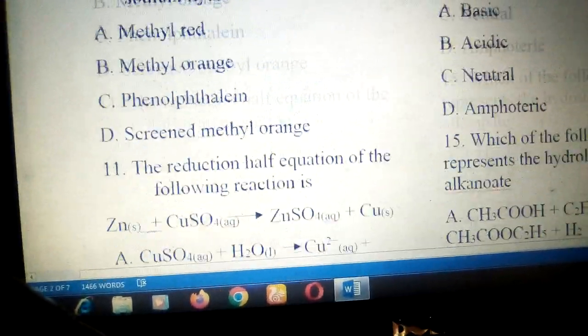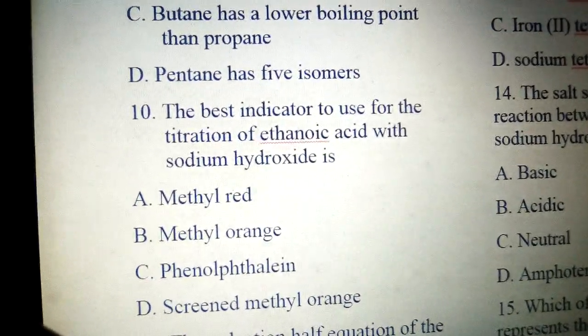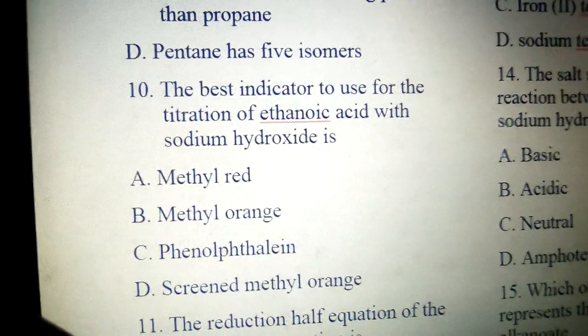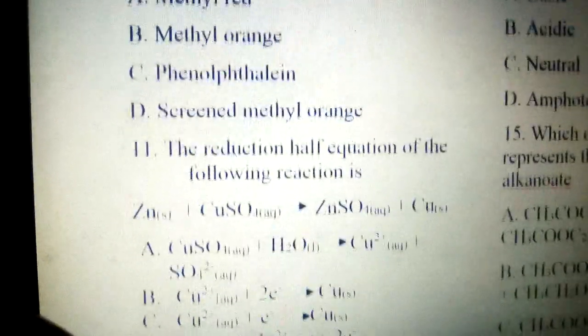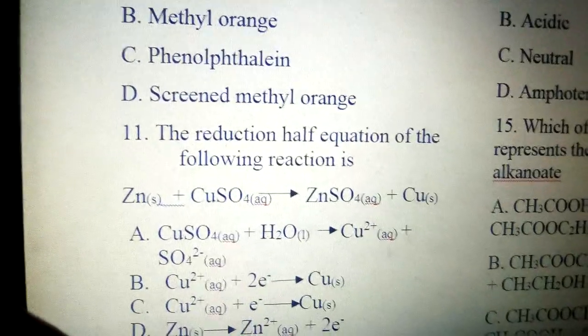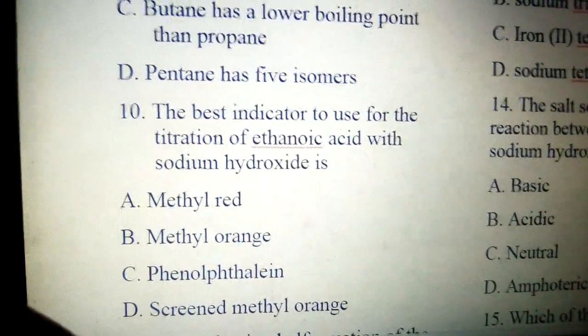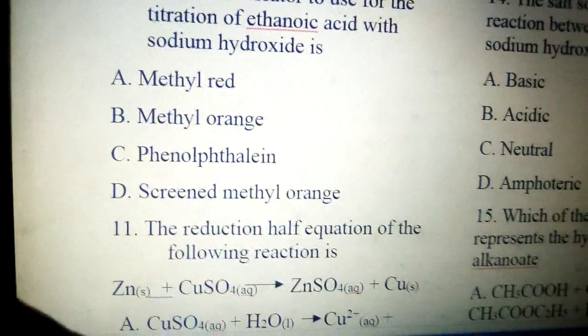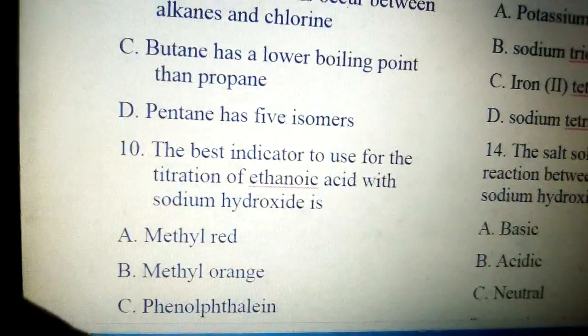Going to number 10. The best indicator to use in the titration of ethanoic acid and sodium hydroxide is A, methyl red, B, methyl orange, C, phenolphthalein, D, screened methyl orange. The correct answer to the question is phenolphthalein, option C, because the reaction involves a weak acid and a strong base.